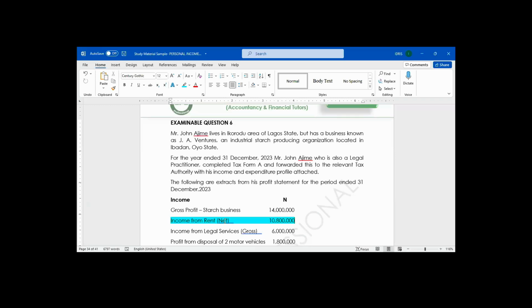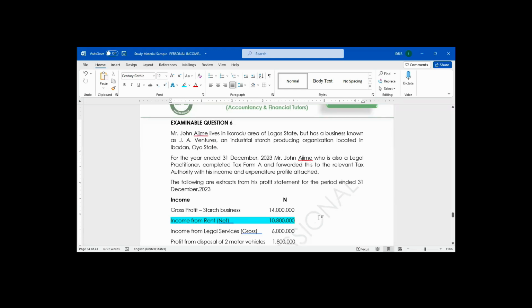How do you know the withholding tax deducted from this rent? The withholding tax rate on rent is 10%.